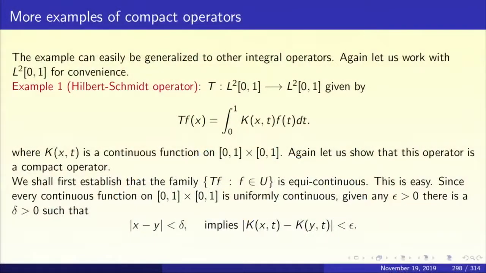Let us see, they are operators from L2 of 0,1 to L2 of 0,1. So, T from L2 of 0,1 to L2 of 0,1 given by Tf of x equal to integral 0 to 1 k(x,t) f(t) dt, where the kernel k(x,t) is assumed to be a continuous function on the square [0,1] cross [0,1].